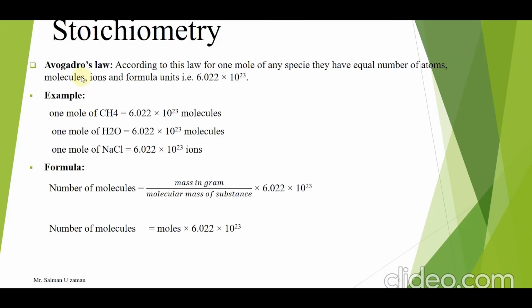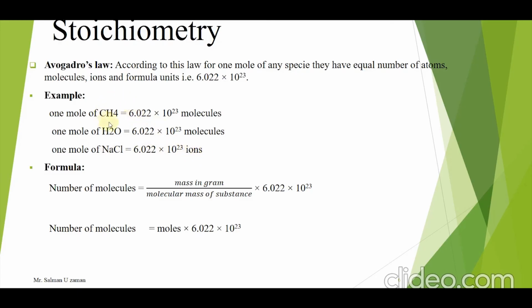Next is Avogadro law. According to this law, 1 mole of any species has an equal number of atoms, molecules, ions and formula units. The number used for Avogadro number is 6.022 into 10 raised to power 23, and this number is known as Avogadro number. For example, 1 mole of methane is equal to 6.022 into 10 raised to power 23 molecules. 1 mole of water is equal to 6.022 into 10 raised to power 23. 1 mole of NaCl has 6.022 into 10 raised to power 23 ions.